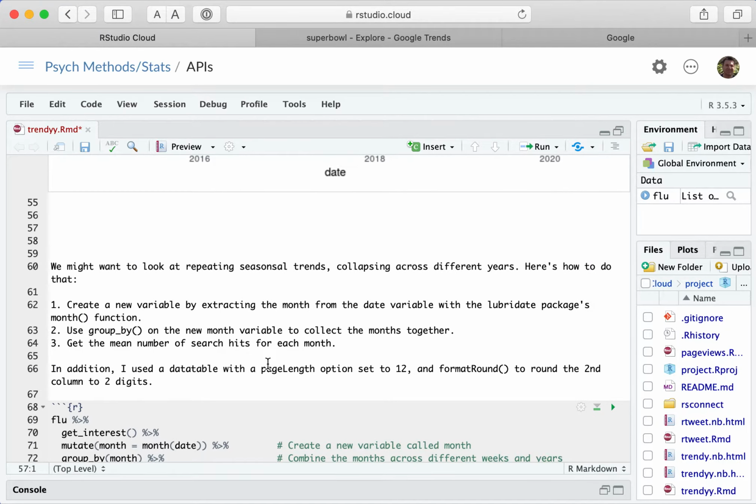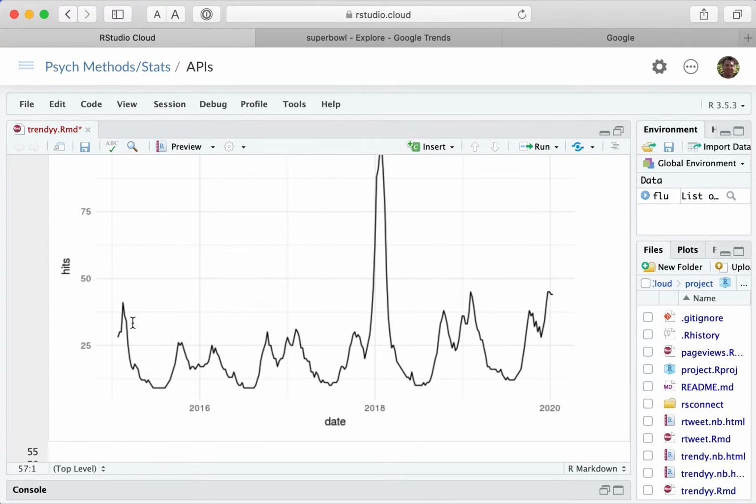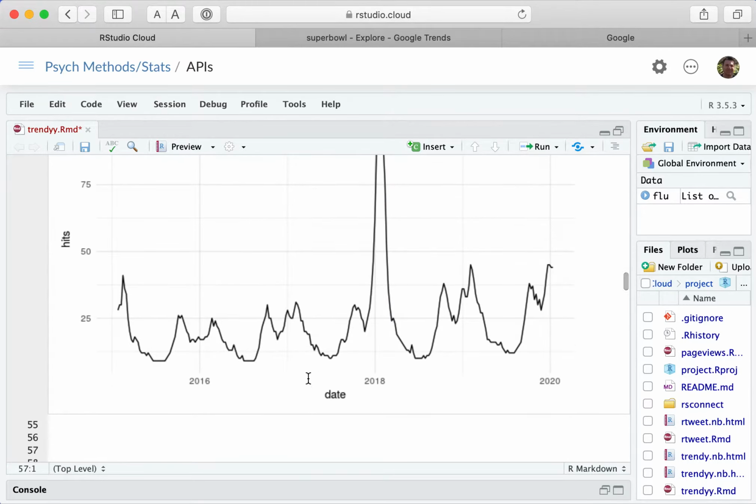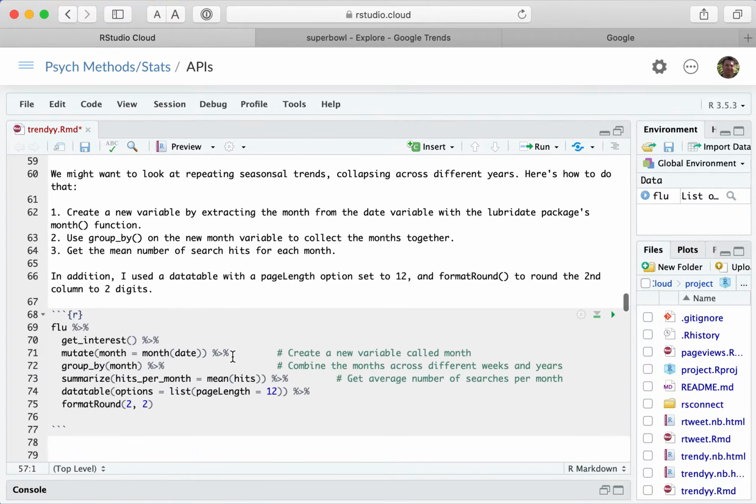So now I'm going to do something a little bit more complicated. The problem with this is that it's showing every individual year, and it would be interesting to look at the seasonality of searches for flu by looking, in general, across the year, so across the winter, summer, fall, etc. Do you see changes in general in searches? And so that's what I'm going to do here.